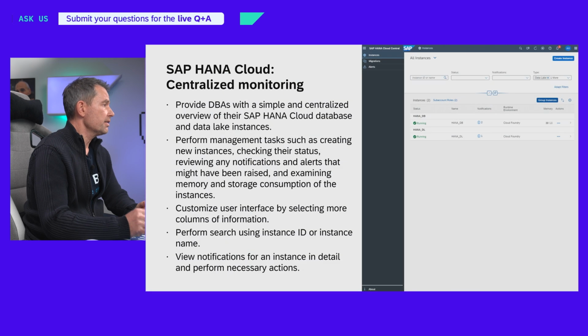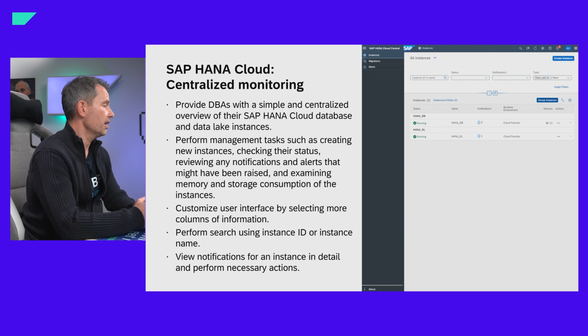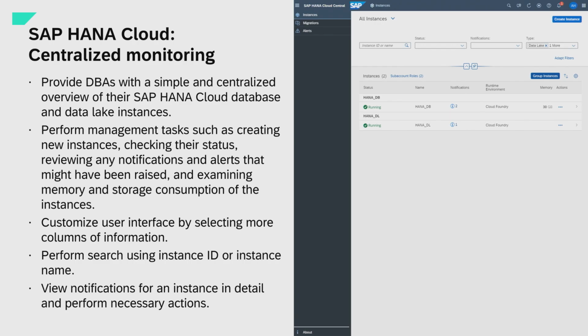So let's talk about this. What you can see here on the right side is a navigation pane where you see instances, migration, and alerts. They are kind of toolboxes. The fourth one is missing. That's the SQL console that we are also offering, but it's not on the slide because the slides were prepared before we delivered this new tool in HANA Cloud Central.